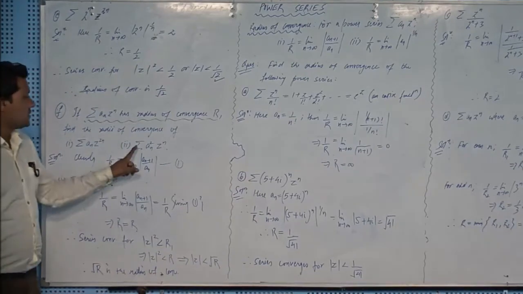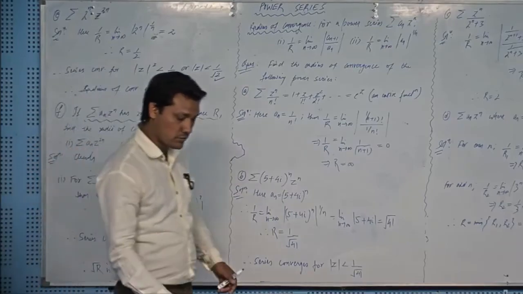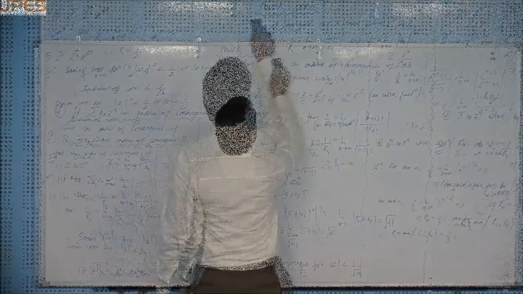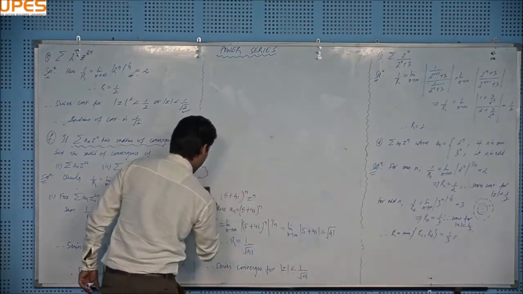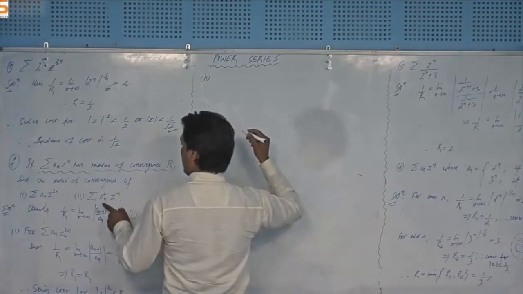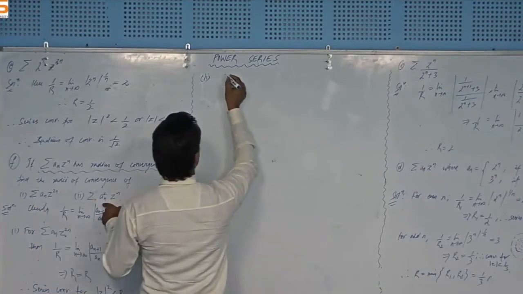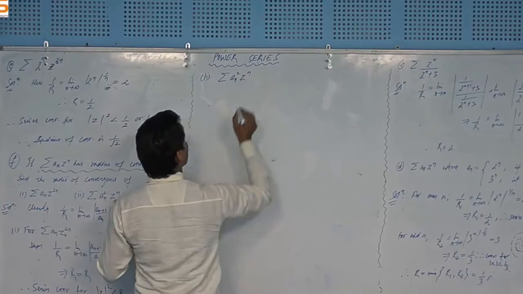And similarly, we'll find the radius of convergence for this second series. And before that, I have to rub the board. And for the second part, I will write the series first, right? z to the power n, right?